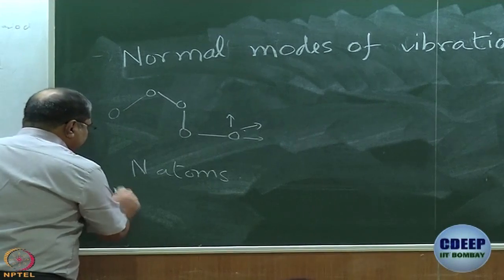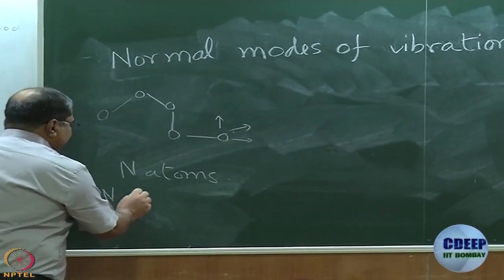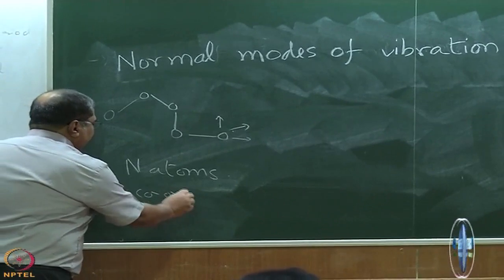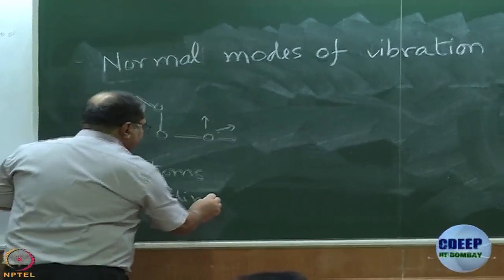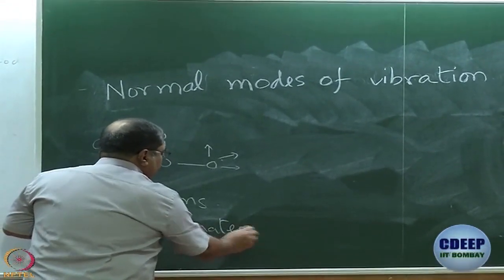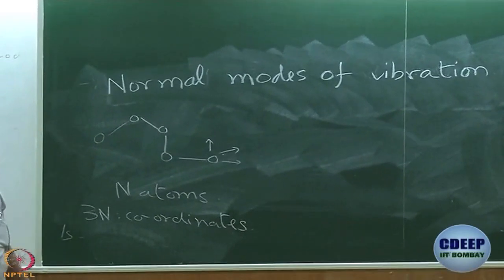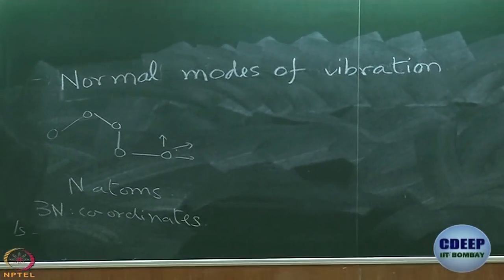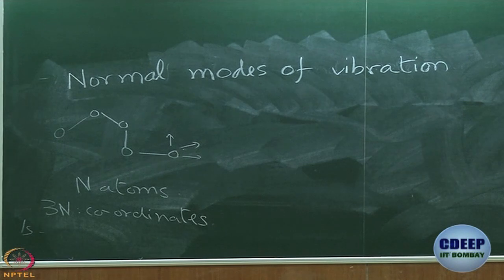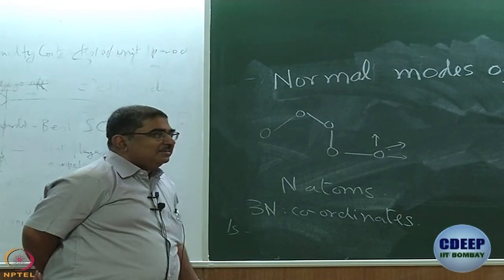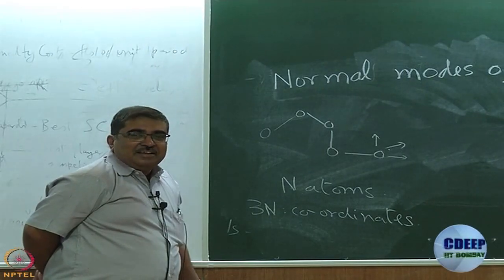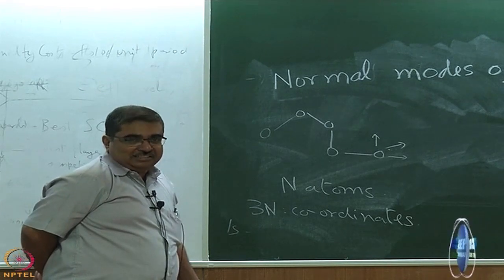Whenever I say coordinates, what is implicit is that they are all independent of each other. What is another word for independent in this context? x, y, z are independent of each other.